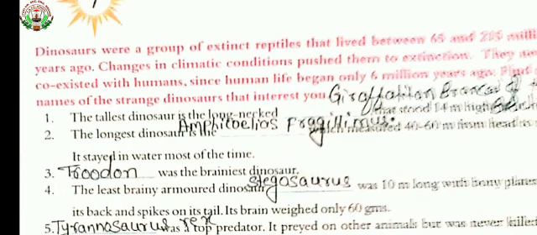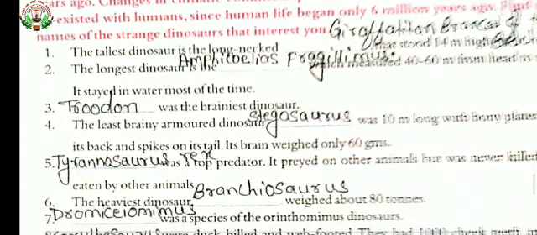Then the fifth one, dash was a top predator. It preyed on other animals but was never killed or eaten by other animals. So your answer is Tyrannosaurus.